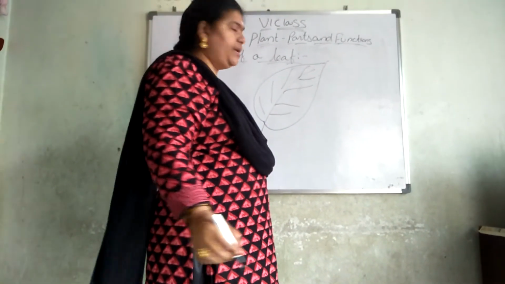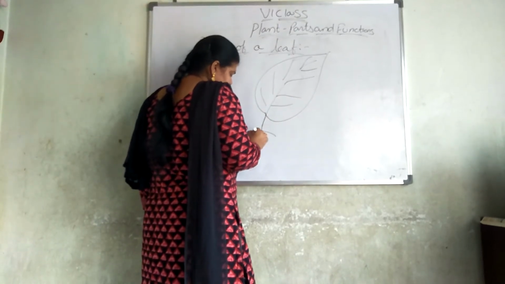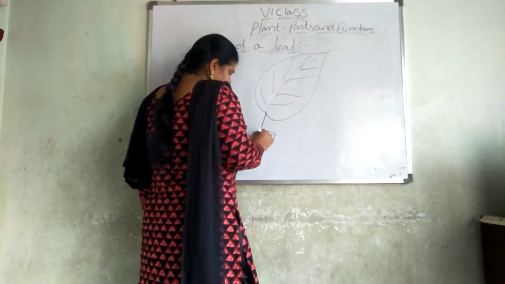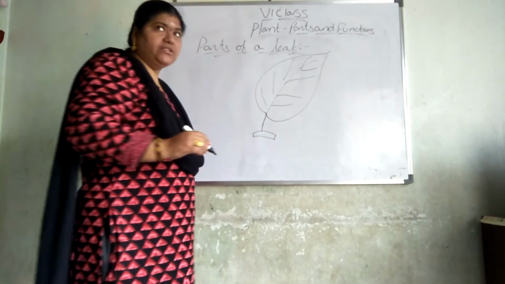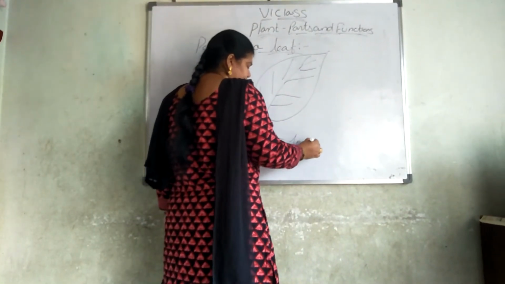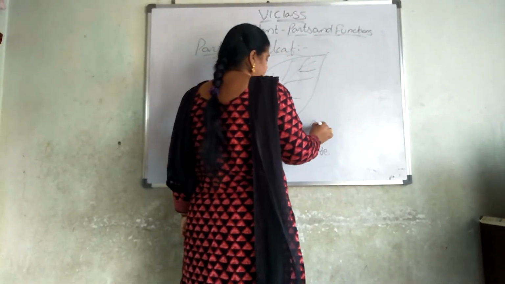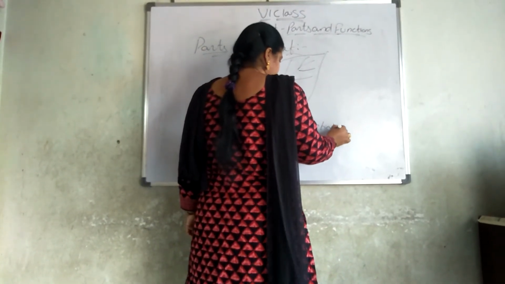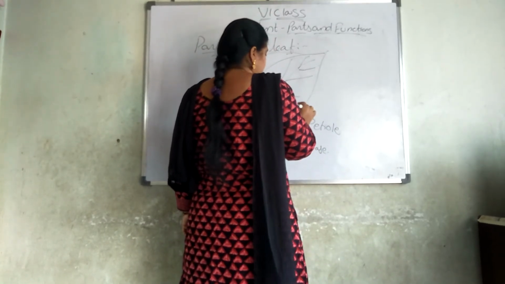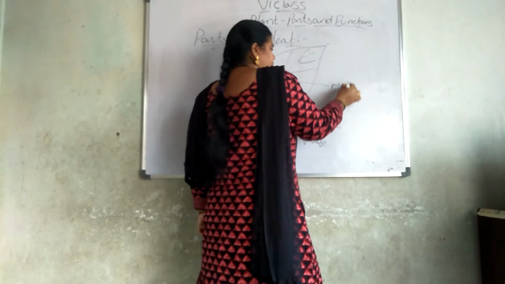What are the different parts of the leaf? We are going to see now. What are the different parts of the leaf? The first one is leaf base. Second one is petiole. Then this third one is midrib.